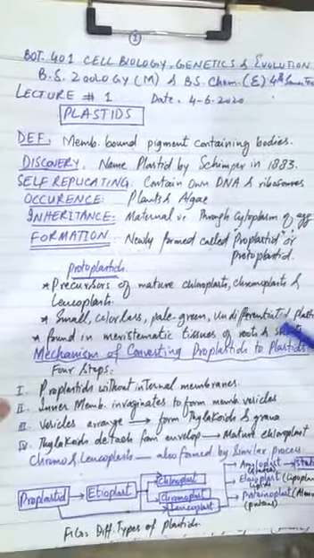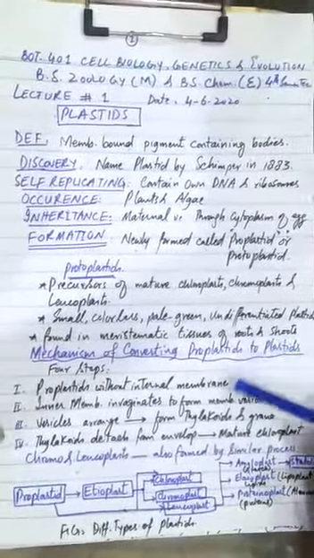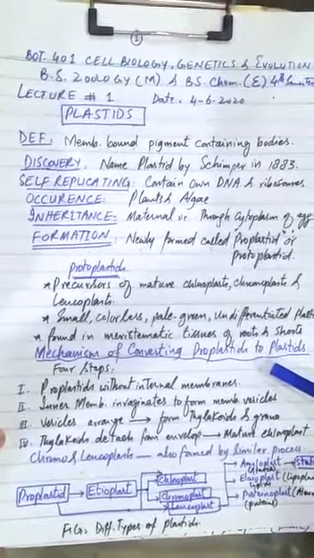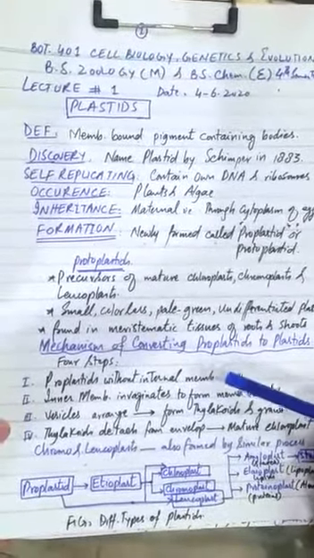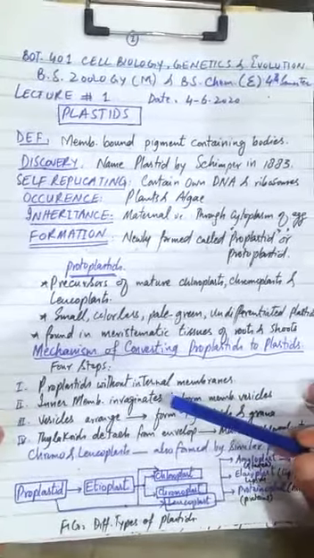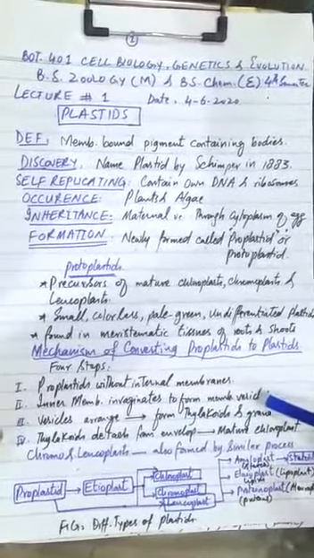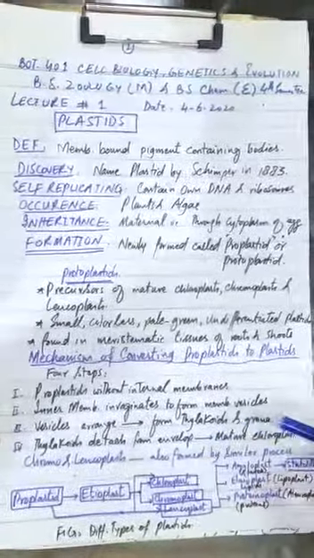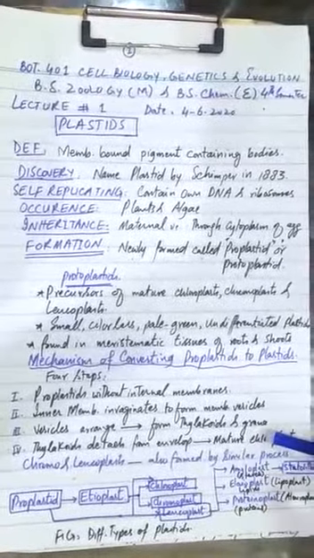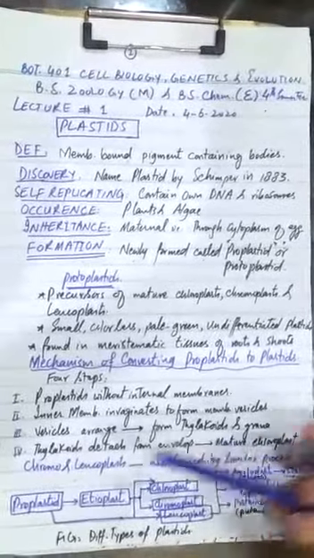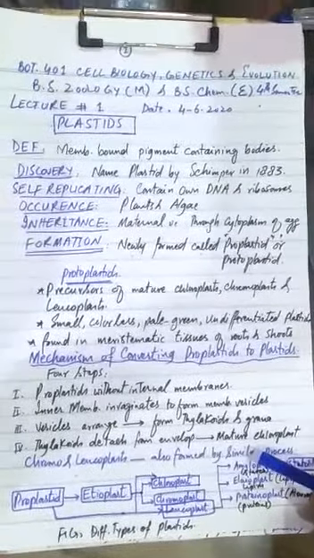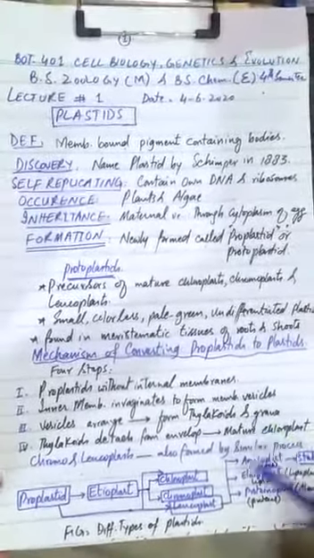Now the mechanism of converting proplastids to plastids. There are four basic steps in which proplastids can be converted into mature chloroplasts or other plastids. First, the proplastids are formed without internal membrane. Then these internal membranes invaginate to form vesicles, and these vesicles arrange themselves to form thylakoids and grana. Then the thylakoid detaches from the envelope and mature chloroplasts are formed in this process. Chromoplasts and leucoplasts have the same mechanism for their formation from their protoplastids.